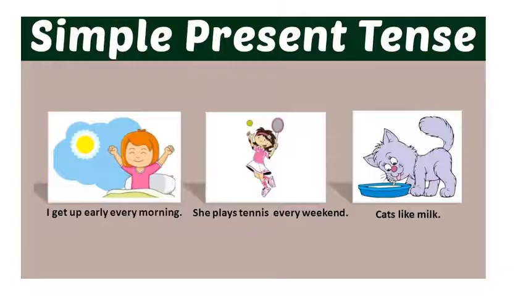Now let's review some more examples of simple present tense. You can see here, I get up early in the morning. She plays tennis every weekend. Cats like milk.